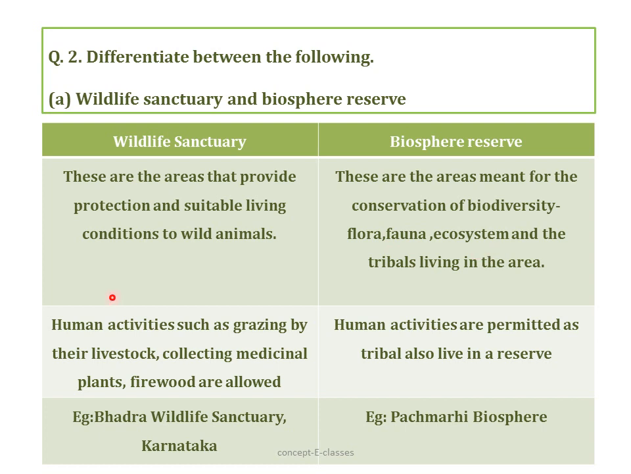In wildlife sanctuary, the human activities such as grazing by the livestock, collecting medicinal plants, firewood are allowed, but poaching and hunting are prohibited. Whereas in biosphere reserves, as tribals are living in this area, human activities are permitted to a certain level. Example of wildlife sanctuary is Bhadra Wildlife Sanctuary in Karnataka and Pachamari Biosphere Reserve.